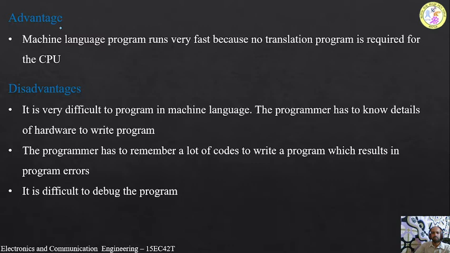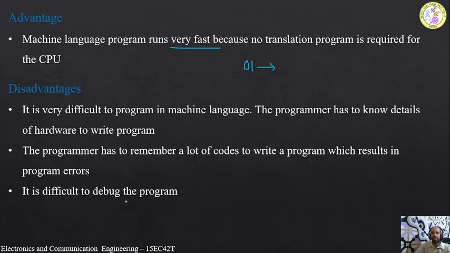Coming to the advantage of this machine-level language: the program runs very fast because no translation program is required for the CPU. Since everything is written in terms of binary, zeros and ones, it doesn't require any translation, because zeros and ones are the digital or binary numbers, and these can be easily understood by digital devices or any electronic device. An electronic device can understand only the binary language, zeros and ones. So no translation programs are required, and the execution speed is very high. They can execute very quickly.